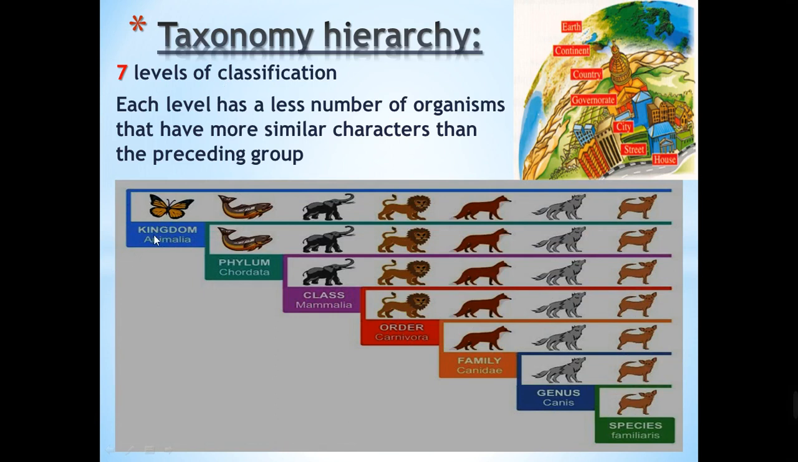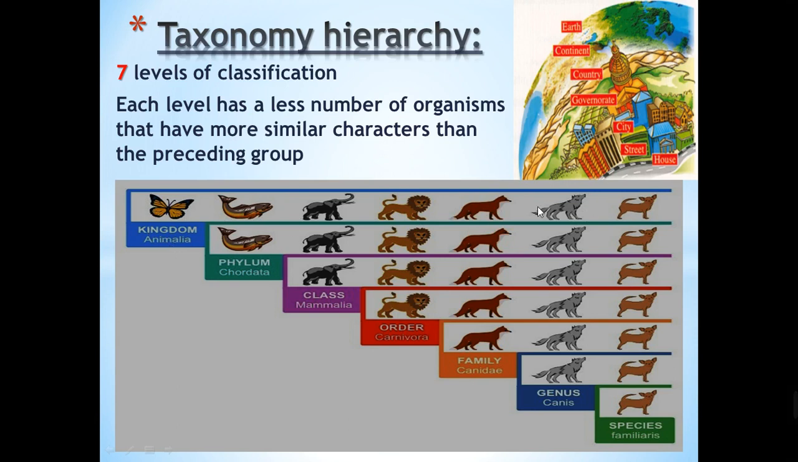To be more clear of our idea, here we have a kingdom. Kingdom means we have living organisms similar in most of their characters. This kingdom, for example, is called Animalia. We have a lot of kingdoms, more than one kingdom. We have about 5 kingdoms. One of them is called Animalia.